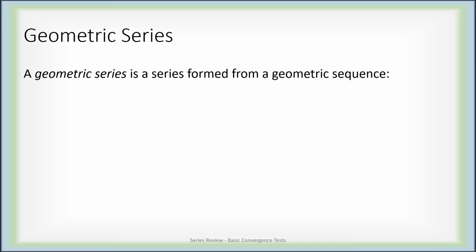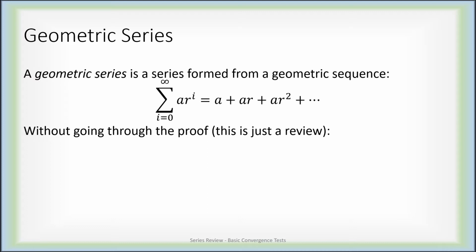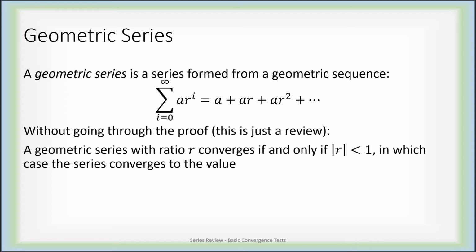What about a geometric series? Well, if we form a series out of a geometric sequence, we get a geometric series. Remember, a geometric sequence has general form of ar to the i. So if I sum up ar to the i, we have a plus ar plus ar squared, and so forth. Now, without going through a proof, because remember, this is just a quick review, a geometric series with ratio r converges if and only if the absolute value of r is strictly less than 1, in which case it converges to exactly a over 1 minus r.